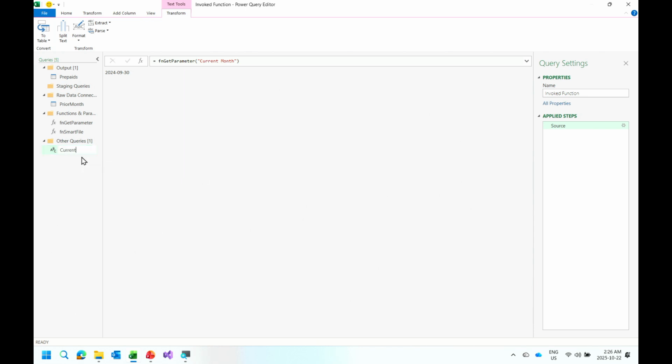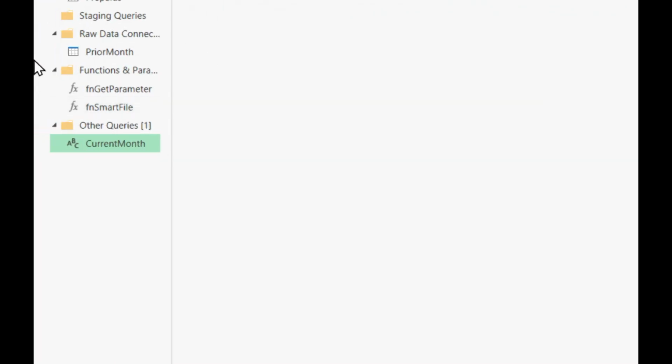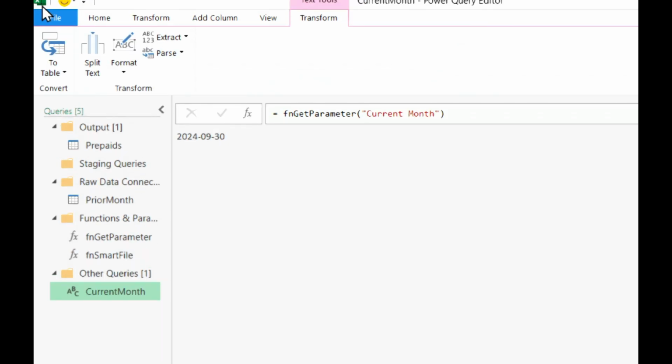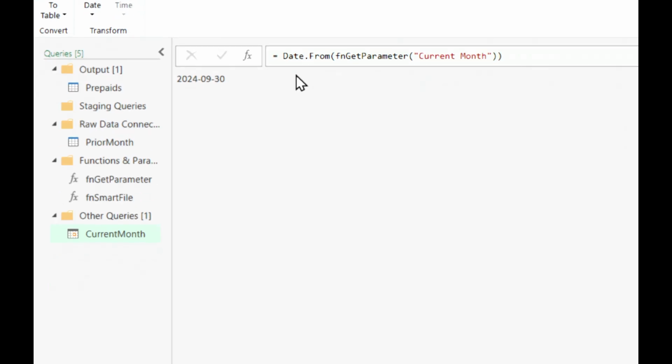I'm just gonna go and call this current month, but if you look really carefully at what's happening here, my current month, even though it has the current month showing in here, is formatted as text down here. That's not gonna work for a date filter, so I do need to go and just modify this really quickly. Date.from, we'll say end, we'll hit enter, and today it's gonna work, that's nice. And there we go. So I now have my current month. I'm gonna put that into my functions and parameters here.